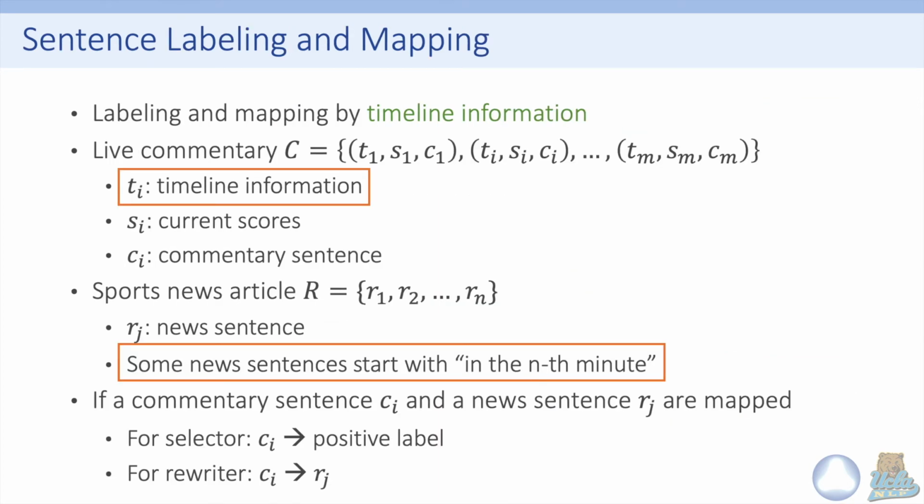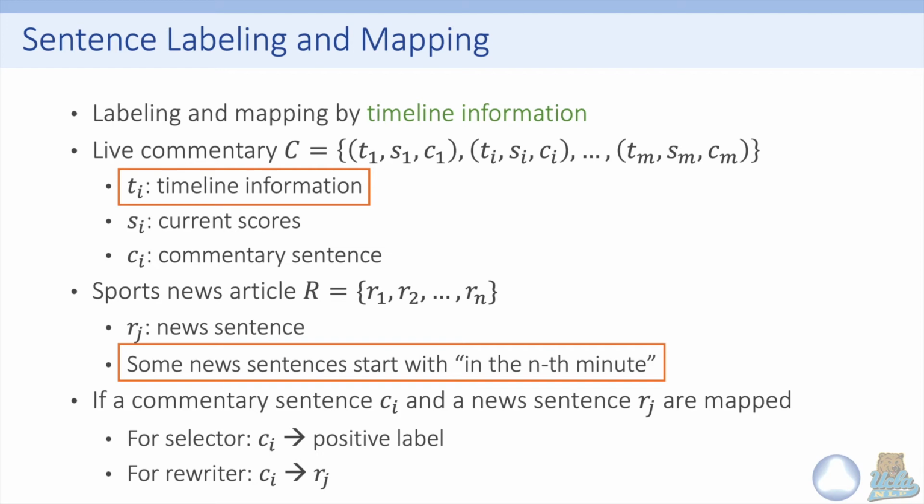So how do we train the selector and the rewriter? In Sportssum, we don't have the explicit label to indicate whether a commentary sentence is important or not. For the rewriter, we also do not have the ground truth to convert a commentary sentence to a news sentence. Therefore, we do sentence labeling and mapping. We label and map sentences by timeline information.